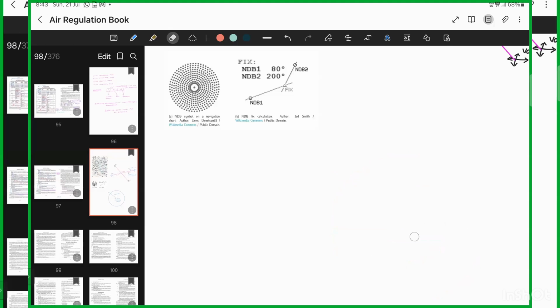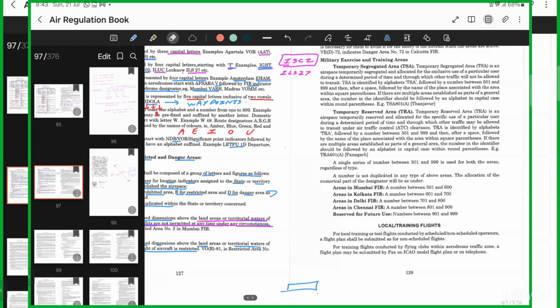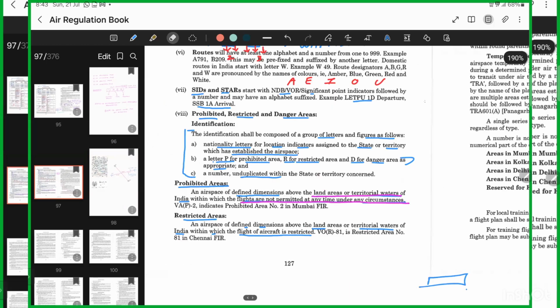Military flying areas are again restricted areas. They can restrict your flight activities. So if you get the permission, you can come in. If you don't, then you're not supposed to enter that area. Sometimes the timing will be mentioned: it is restricted from so and so time to so and so time. For example, in Goa a lot of military flying activities take place, so there the timings are given. At that time, you cannot enter that airspace. Understood?